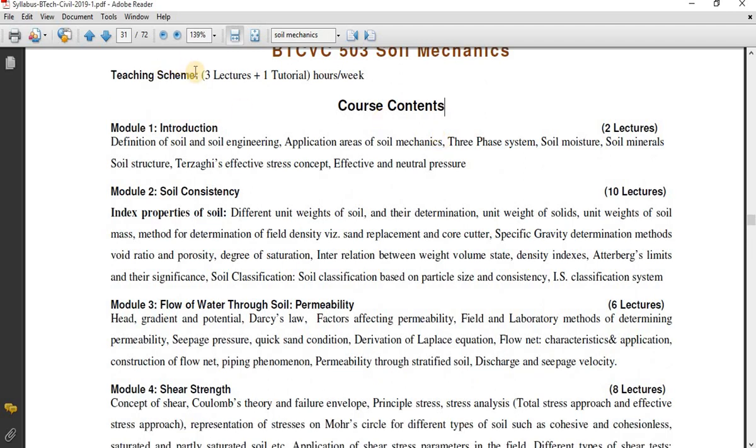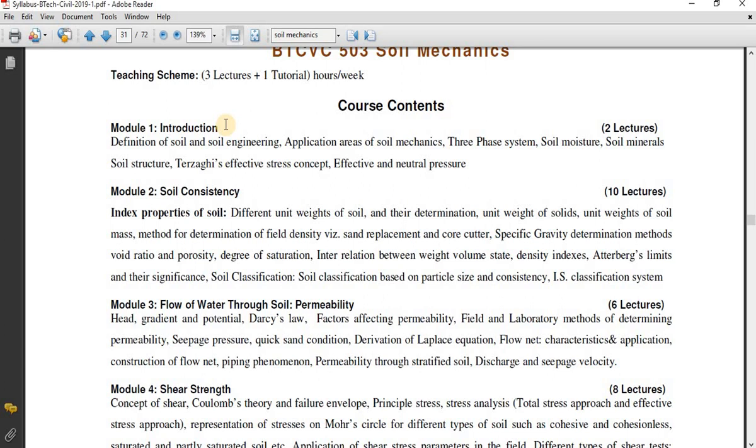This particular course contains 3 lectures plus 1 tutorial per week. In this subject, the first module is introduction. In this entire soil mechanics subject, we are going to study only 2 points. One is basic and index properties of the soil. Second one is engineering properties of the soil. Based on these properties only, this entire course depends.